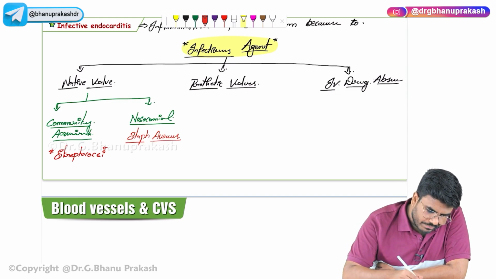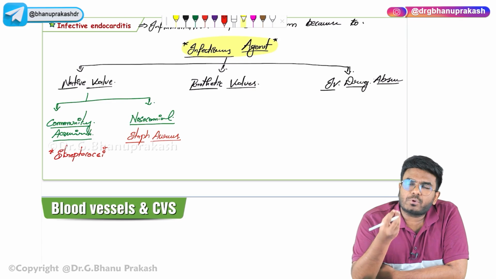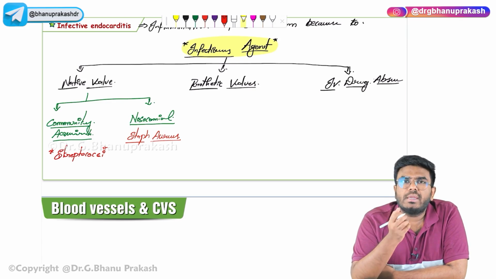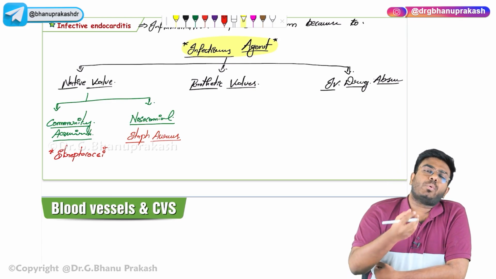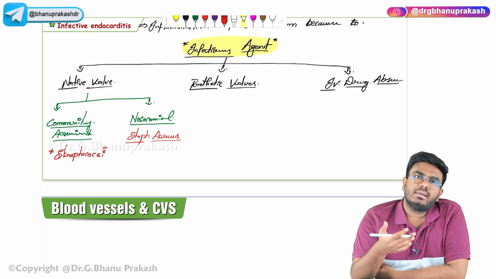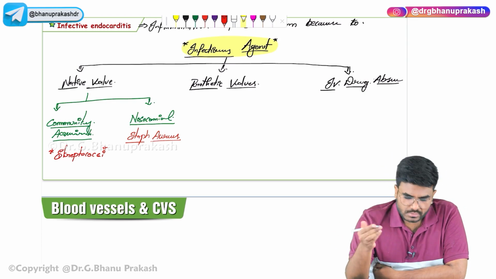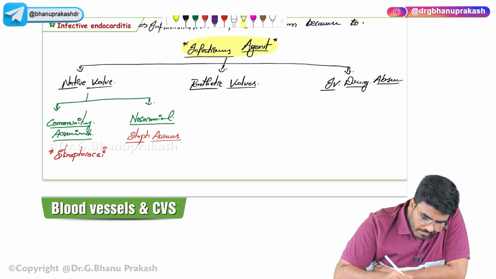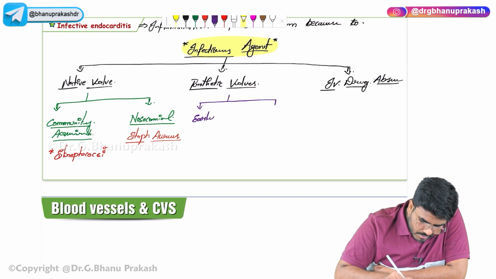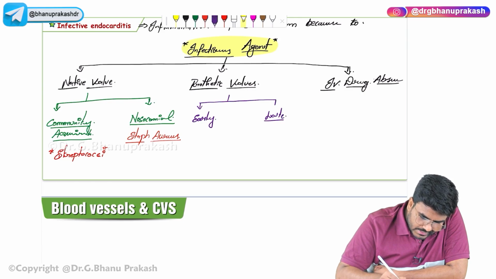Now prosthetic valves. Even the prosthetic valves are made up of biological matter. After getting a prosthetic valve, you can get infective endocarditis within a year or after a year. So based on the timeline when you are getting the endocarditis, prosthetic valve endocarditis is divided into early prosthetic valve endocarditis and late prosthetic valve endocarditis. Late is after 1 year. Early is before 1 year.